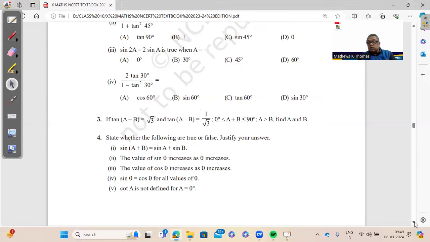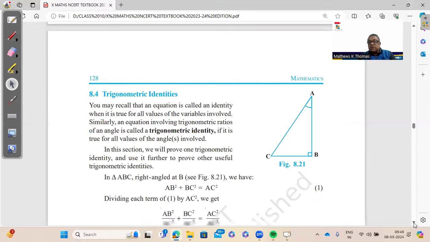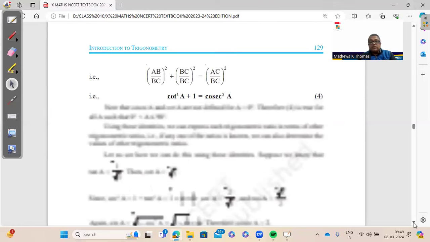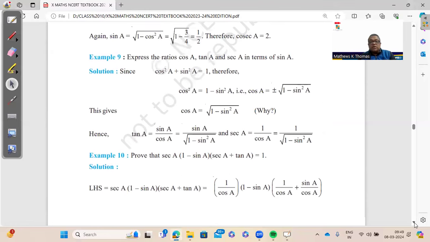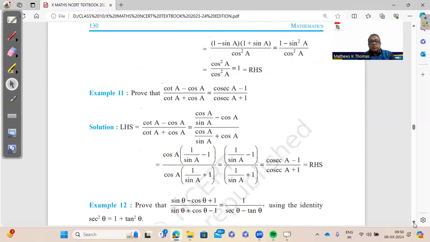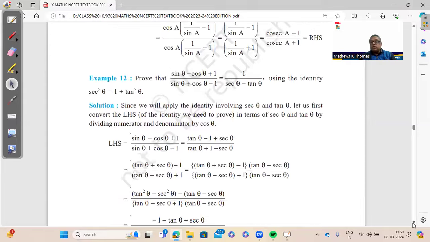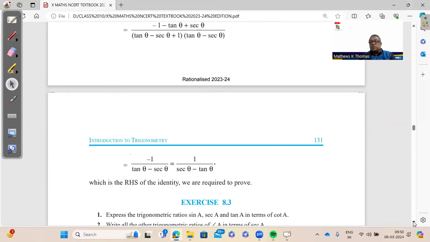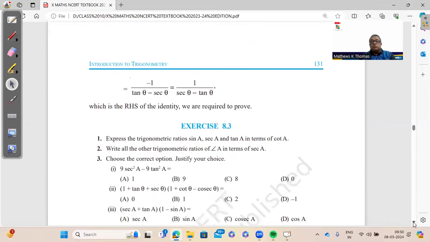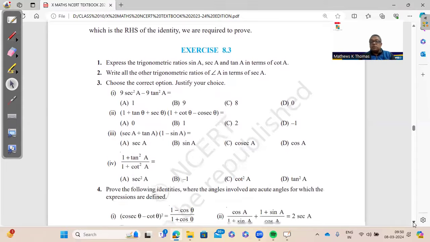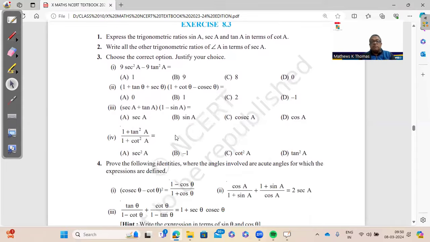Then we go on to the next exercise. That's the last, that is the trigonometric identities. Now, in the trigonometric identities, there is a very important example. That is example number 12. Please go through this example 12. It's important. It is a question based on conversion to sec tan. So we'll have to use sec square theta minus tan square theta is 1. That's why that's important. MCQs, every MCQ you should be able to do.